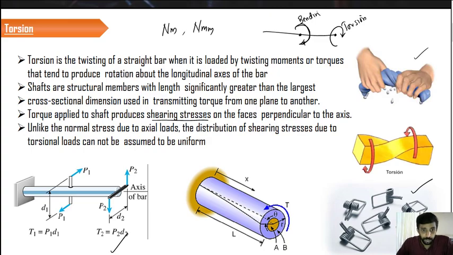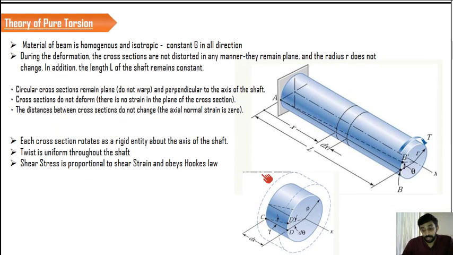Let us move on and see what assumptions we have to make while deriving the torsion equation. Obviously you know the assumptions we made when we derived the bending equation. Similar to that, the material of the shaft has to be homogeneous and isotropic.